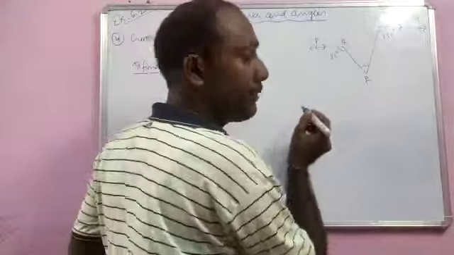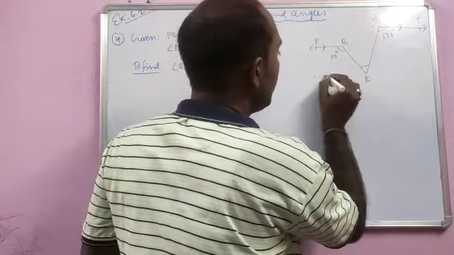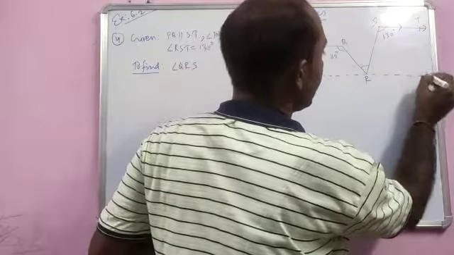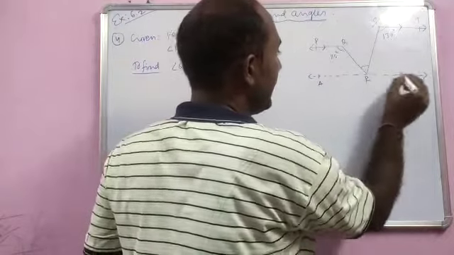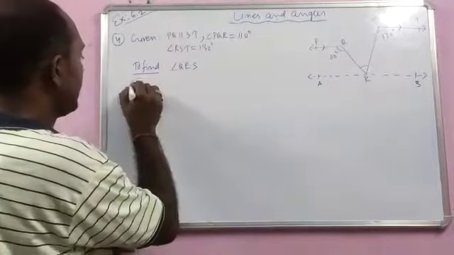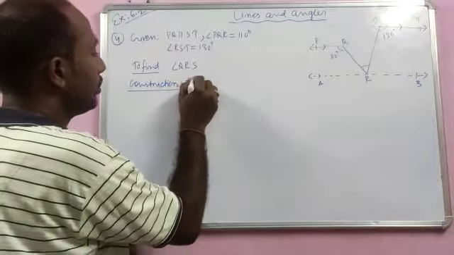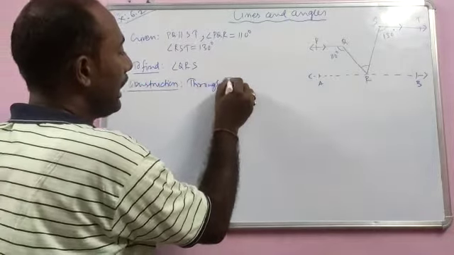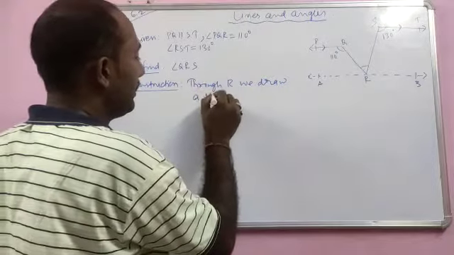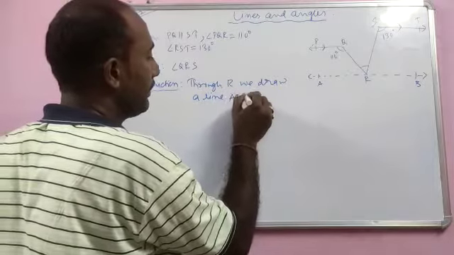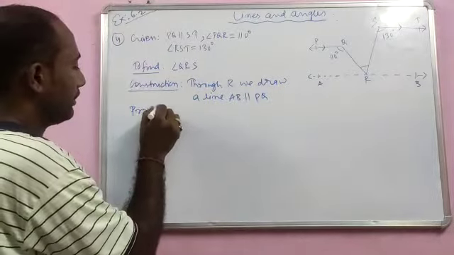The third line which we will draw here in this case will be a line through R which will be parallel to one of these lines, either PQ or ST. Suppose I write it as AB, and here I will write in the construction part that through R we draw a line AB parallel to PQ, and then we'll come to the proof part.